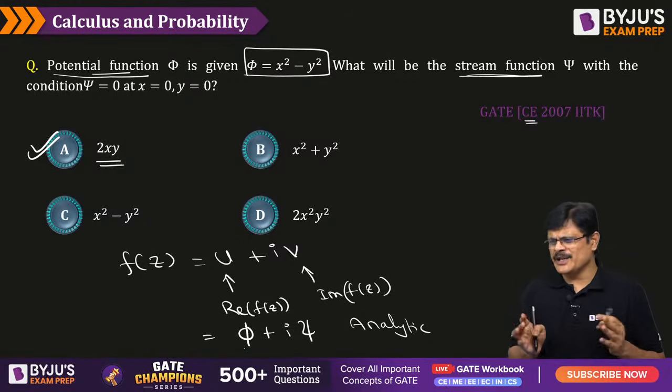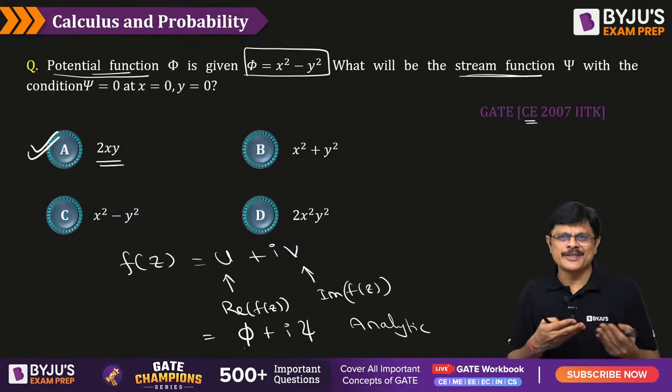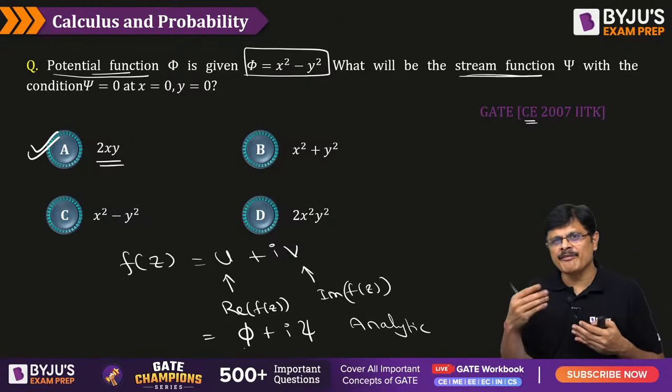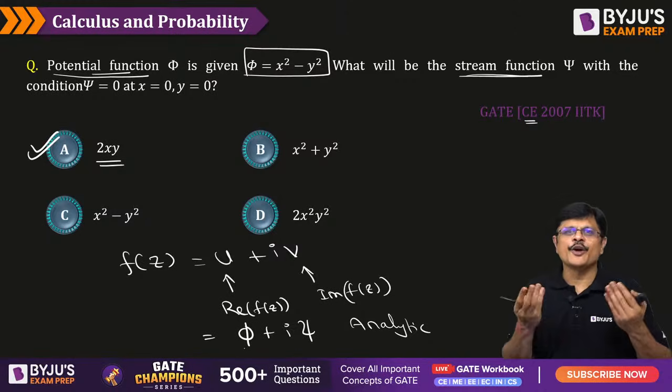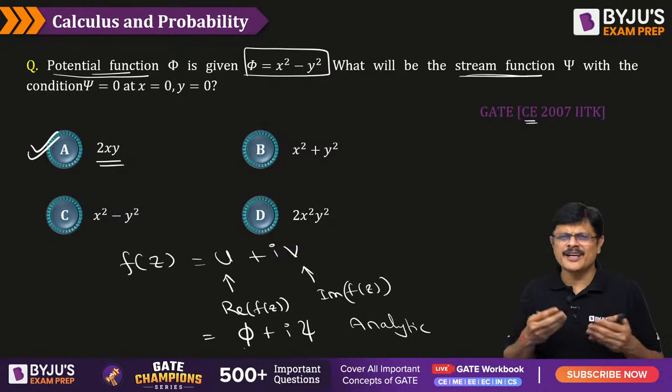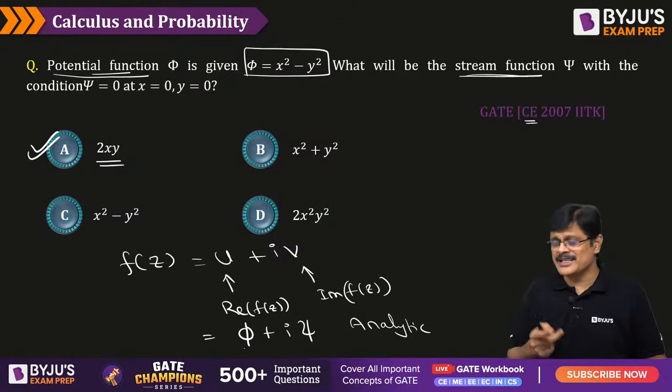Okay, see, the complex analysis part is very simple, sir. You should know the CR equations, and generally this is the type of problem they'll give you. If they give the real part, you have to find the imaginary part. If the imaginary part is given, you have to find the real part. If either part is given, you have to find the function f(z). That is a regular common problem which they ask under complex analysis, my dear friend, under complex differentiation.